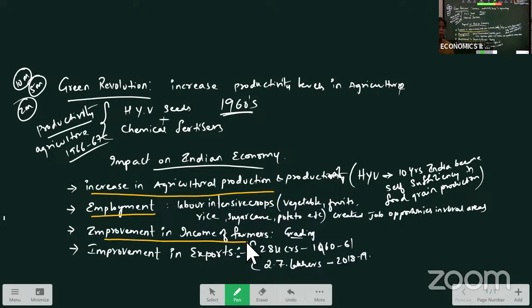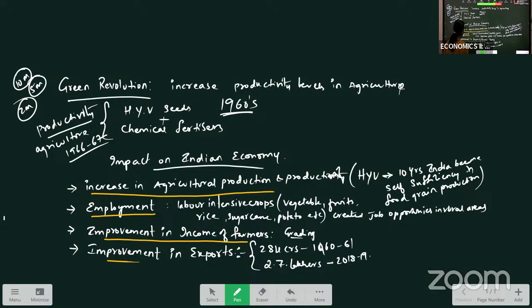As farmers have started using these high yield variety seeds, they had the knowledge of using scientific and technical ways, they started grading the products, right? As they started grading the product, middlemen were eliminated, with which farmers are getting good returns, remunerative prices for their output.